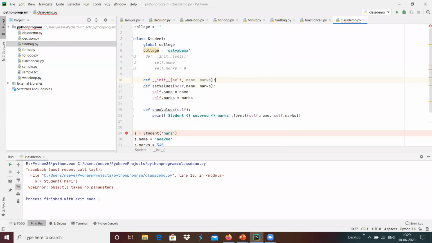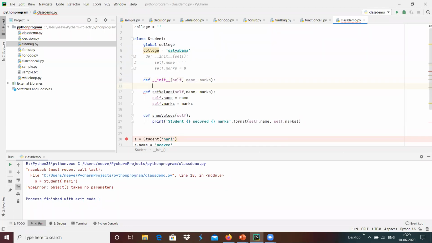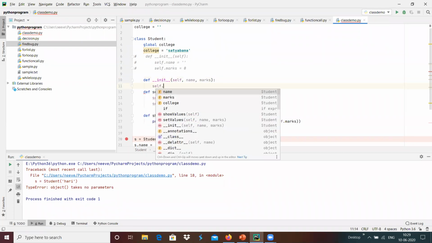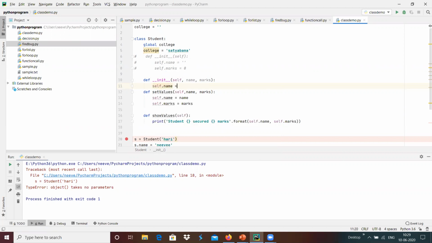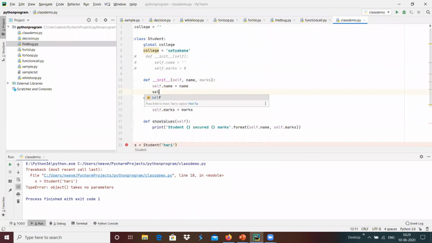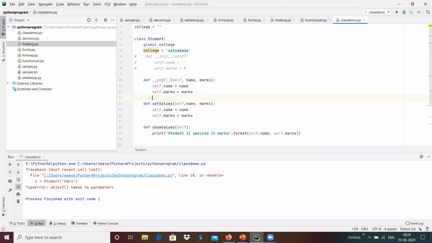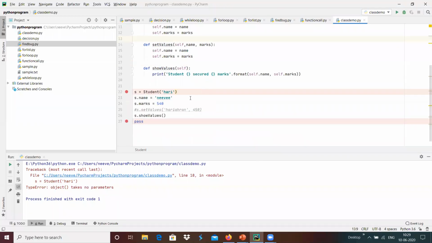Like that we can provide arguments to the constructor, and then we do self dot name equals name and self dot marks equals marks. Now we can call this constructor by passing name and marks as arguments.